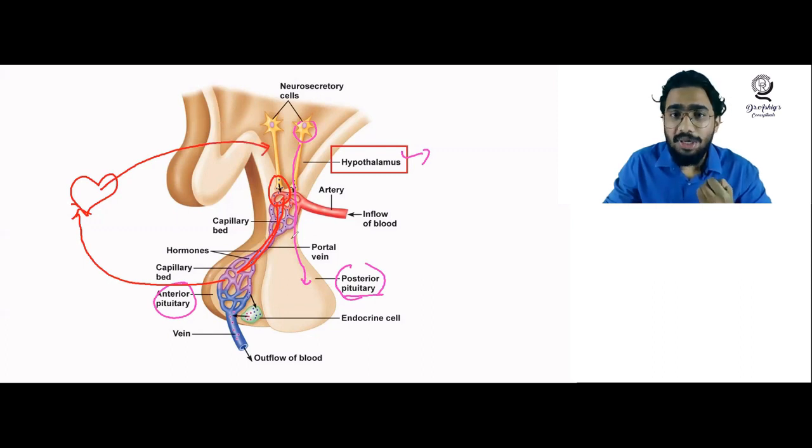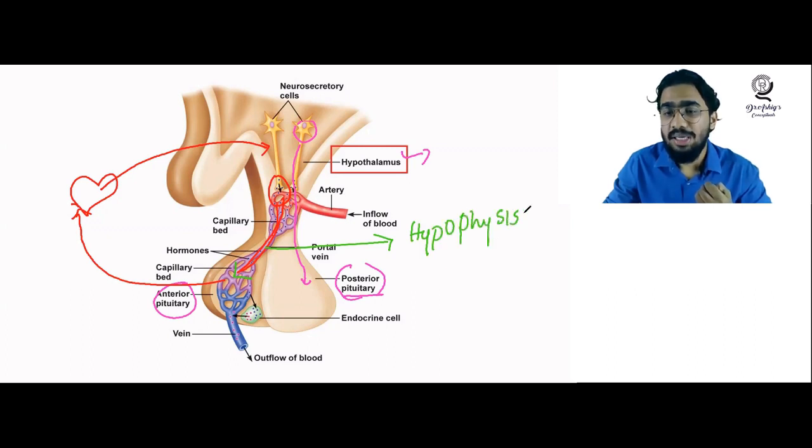How will you name this portal circulatory system? I told you the portal system is named after the second organ. So the first organ is the hypothalamus here. The second organ where the blood is received is the pituitary gland here. So this portal system is known as the hypophyseal portal system. Why is it known as the hypophyseal portal system? Because hypophysis is another name for the pituitary gland. So this portal system is known as the hypophyseal portal system here.